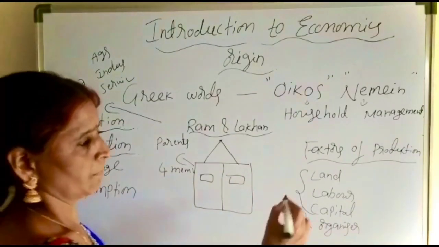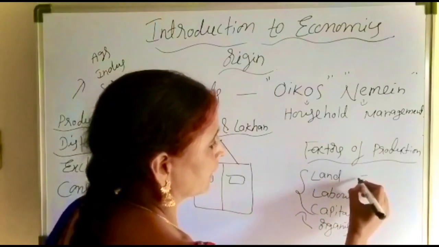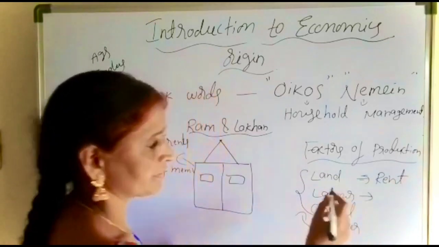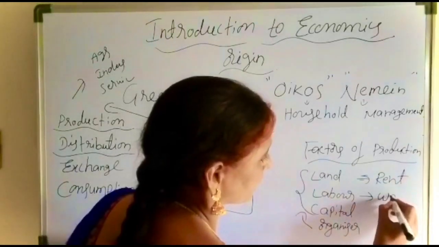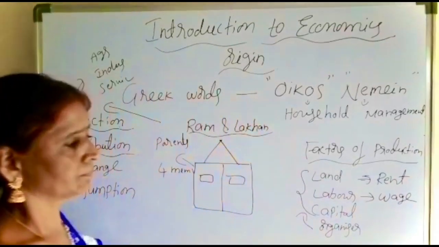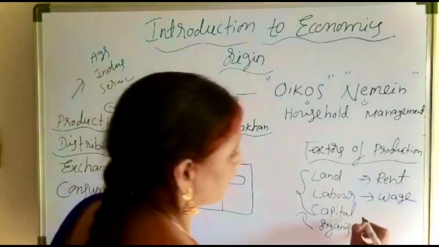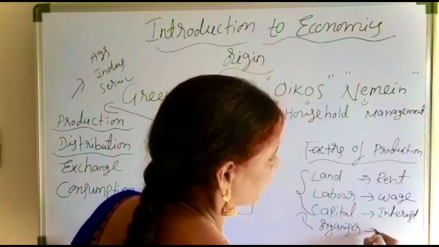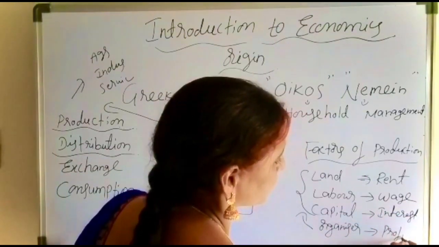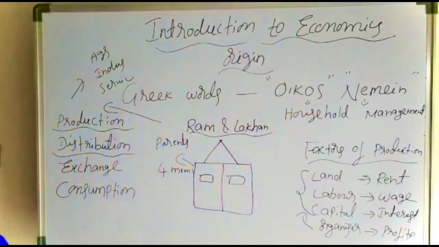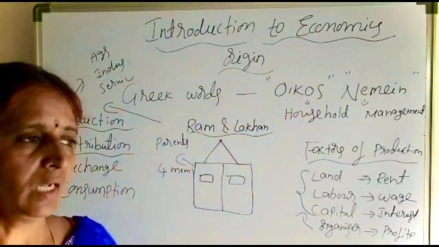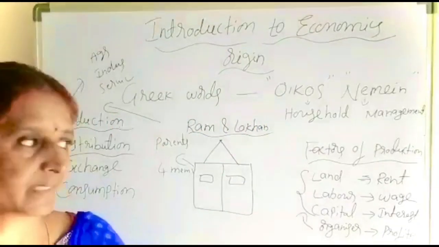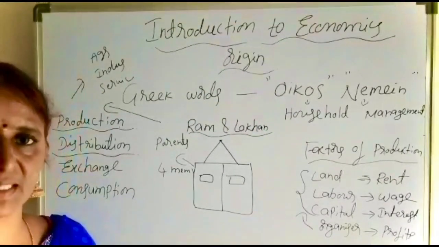Okay, the organizer, by using the services of land, will pay the rent to the land. By using the services of the labor, he will pay the remuneration, that is wage. Next, by using the services of the capital, he will pay the remuneration, that is interest. And finally, profits are the remuneration to the organizer. Sometimes he will get losses also. Getting profits or losses depends upon his capability, his managerial skills. But generally we say that the remuneration of the organizer is the profits.